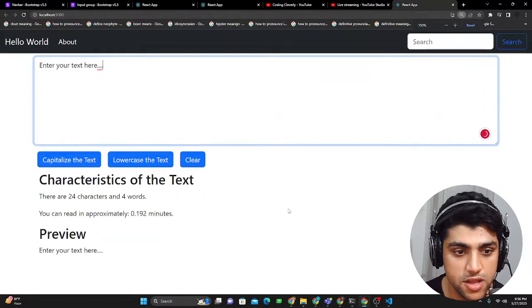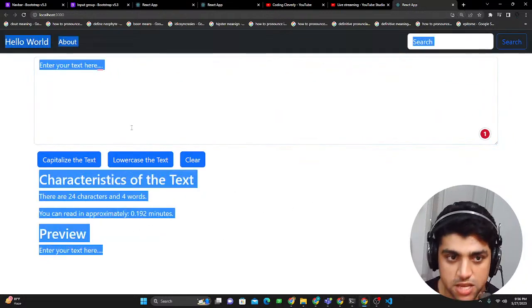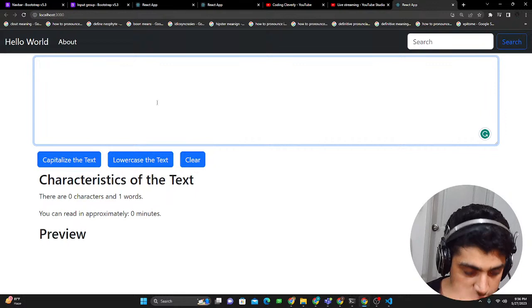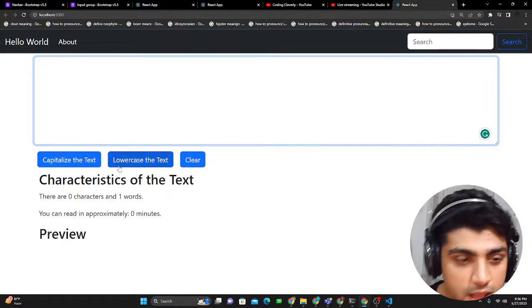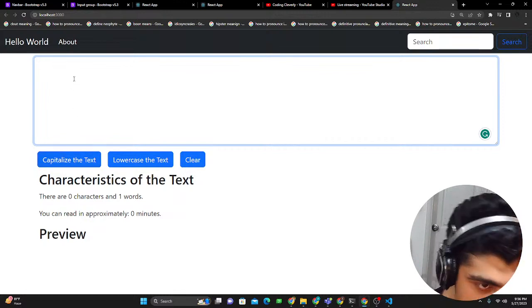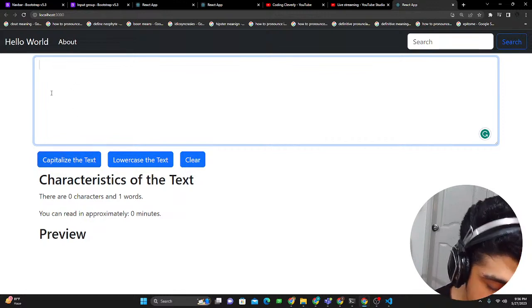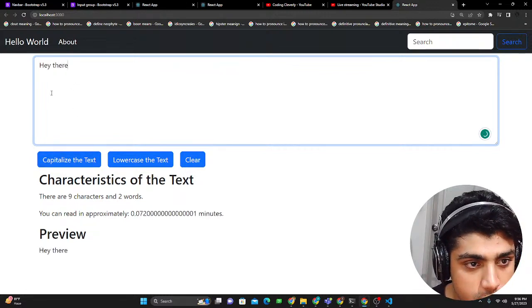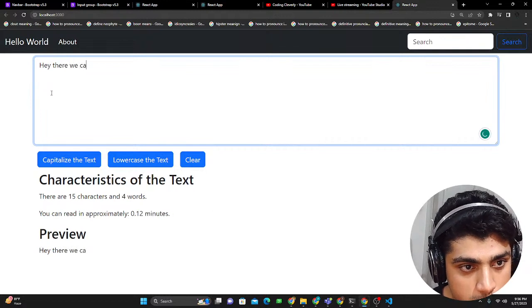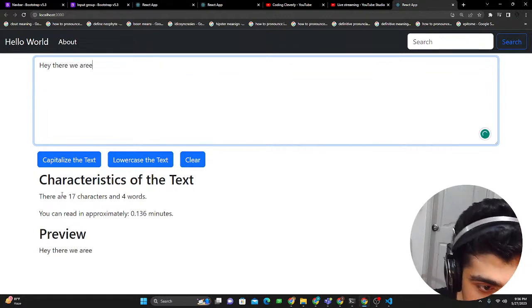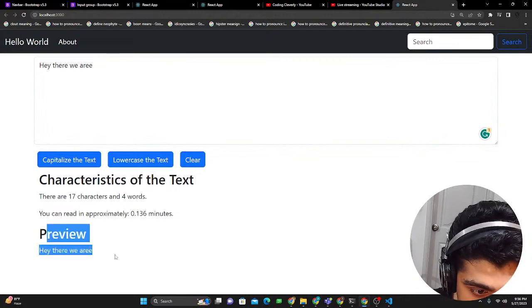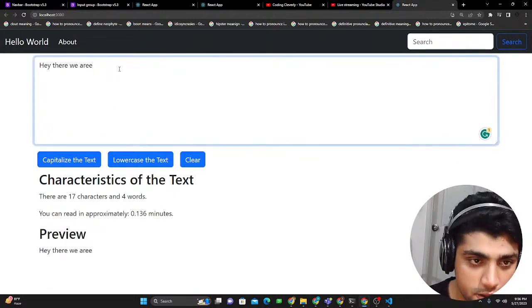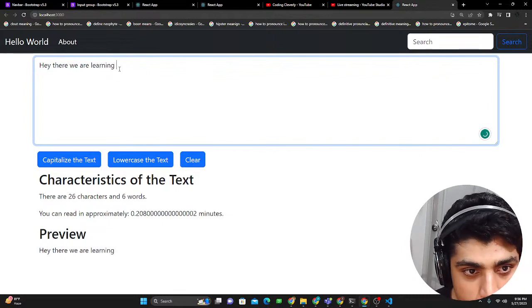Amazing, right? And then you have this app which is actually working. It's pretty much working. This is an actual application, what that person wanted. So what we have is you could enter your text. Suppose I'll say, hey there, we are learning. Now you can see what's happening. You can see that there are 17 characters, 4 words. You can read in approximately this much. The preview of the text is that we are learning React.